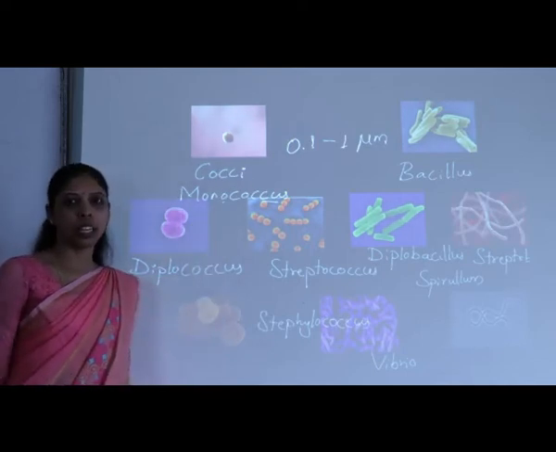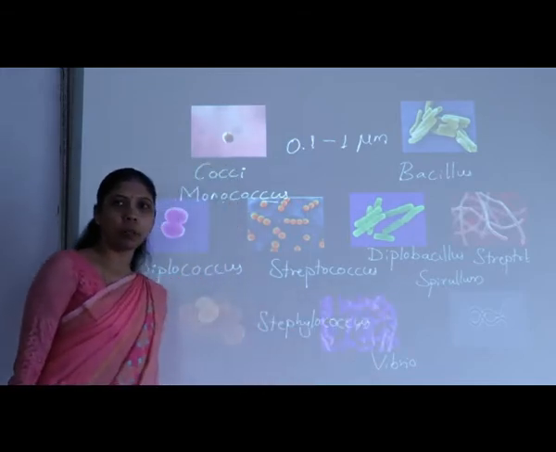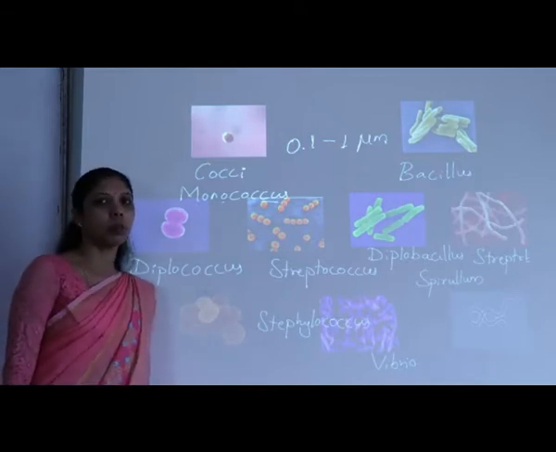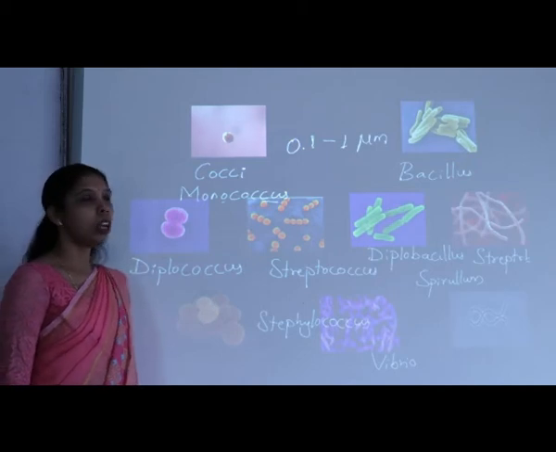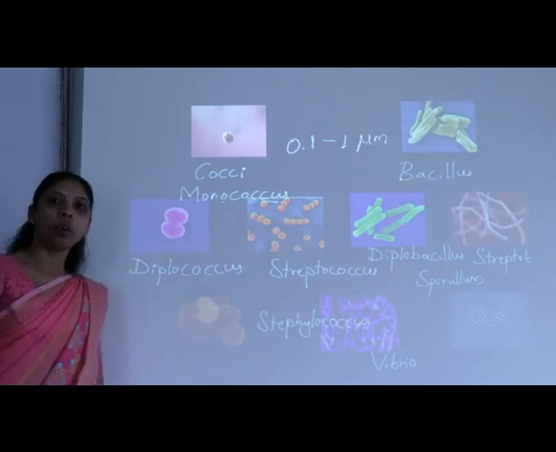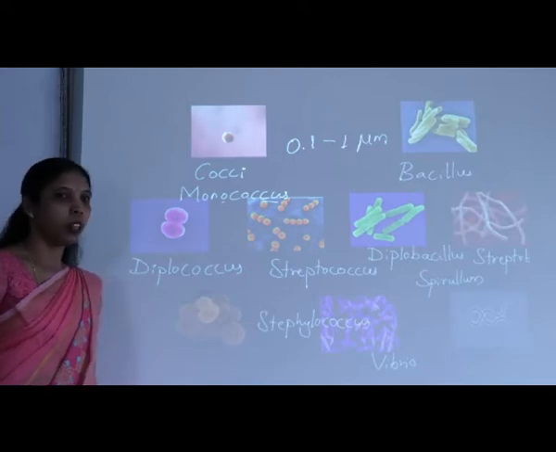There is a lot of variation, but this is the general size we can tell. Among them, the spirillum, the spring-shaped bacteria, will attain the maximum size. So this is about the morphology of the bacteria, whatever we can see with the help of a compound microscope.